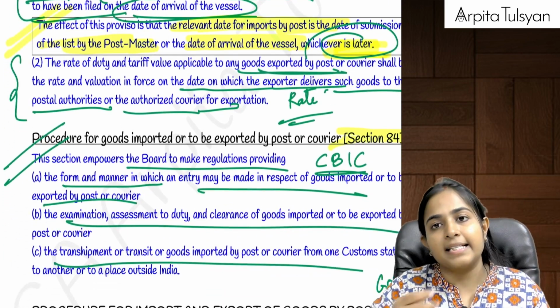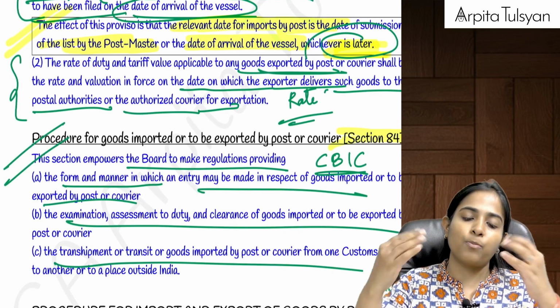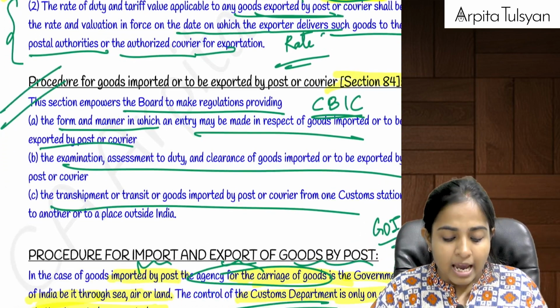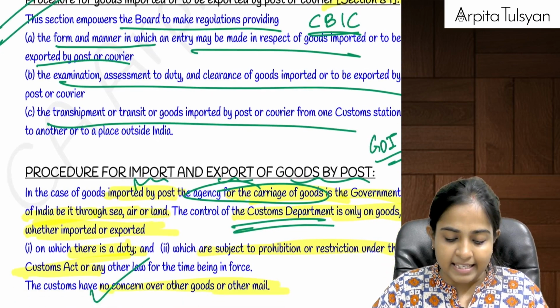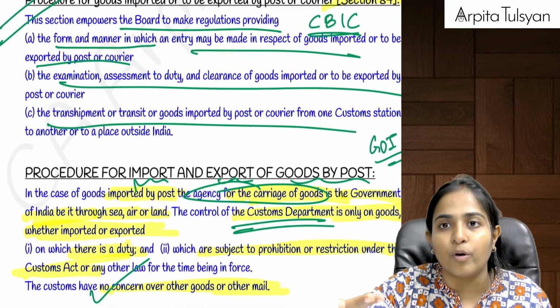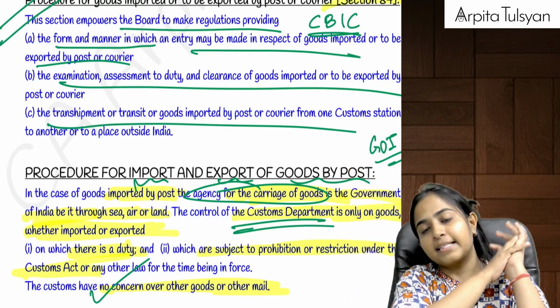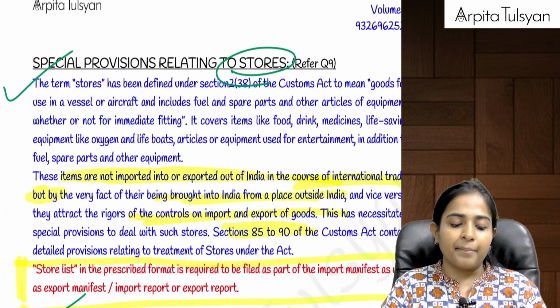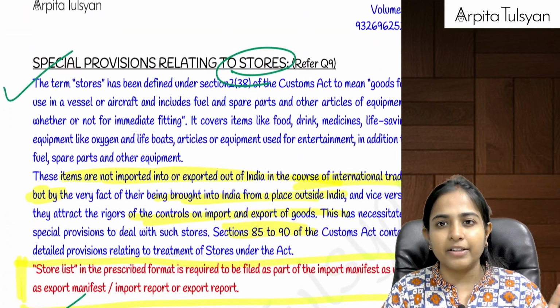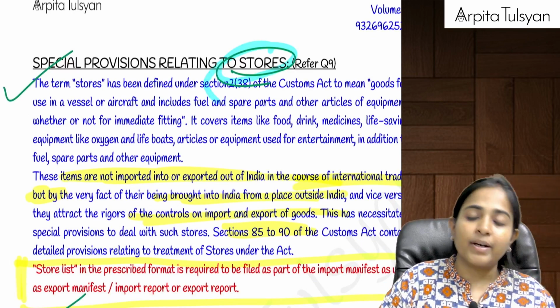Similarly for the purpose of export, if we are exporting any goods by way of post, then the day when we hand over the goods to the postal authorities, saying that these are the goods which are to be exported, is the relevant date for determining the rate of duty. Are you clear with this? Yes. Then going on to the next one, that is stores.